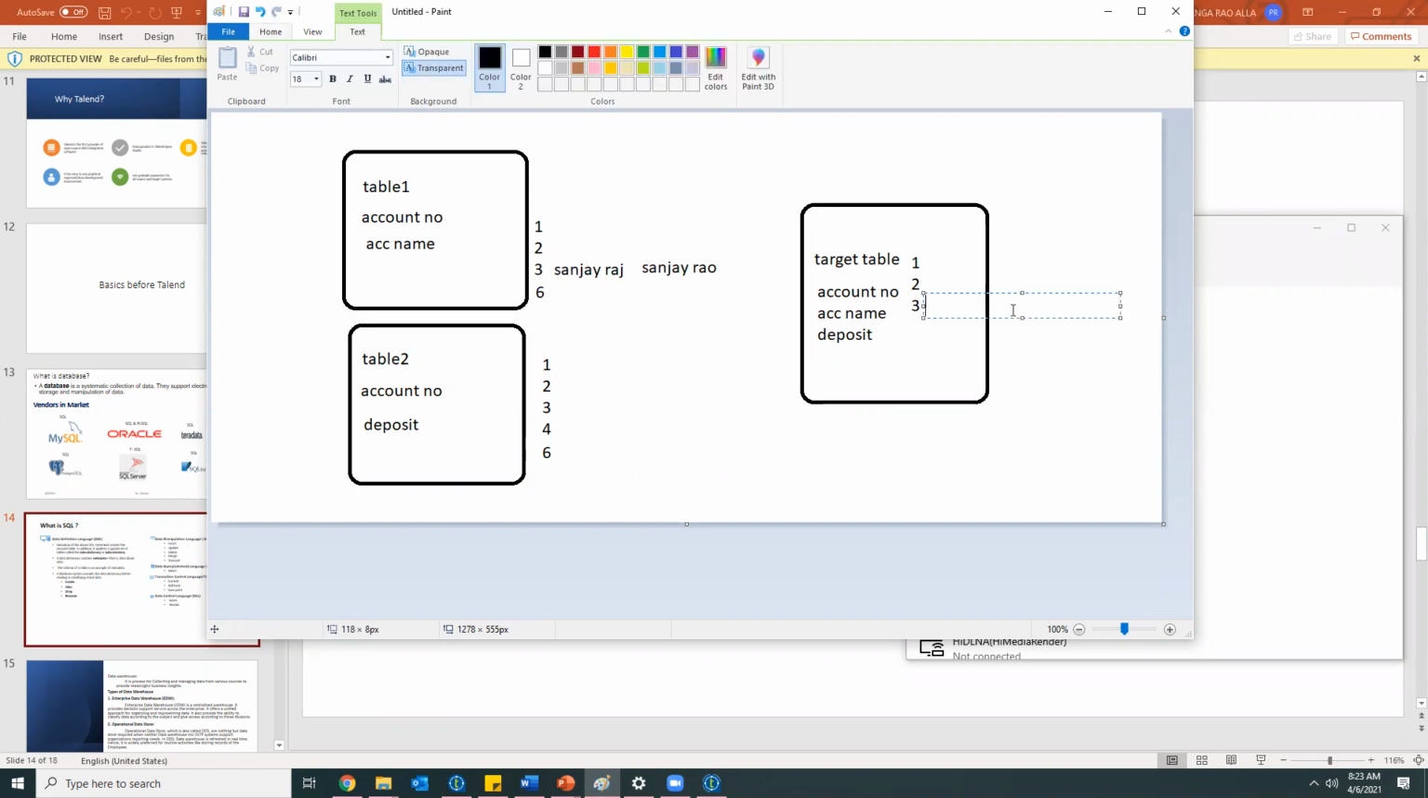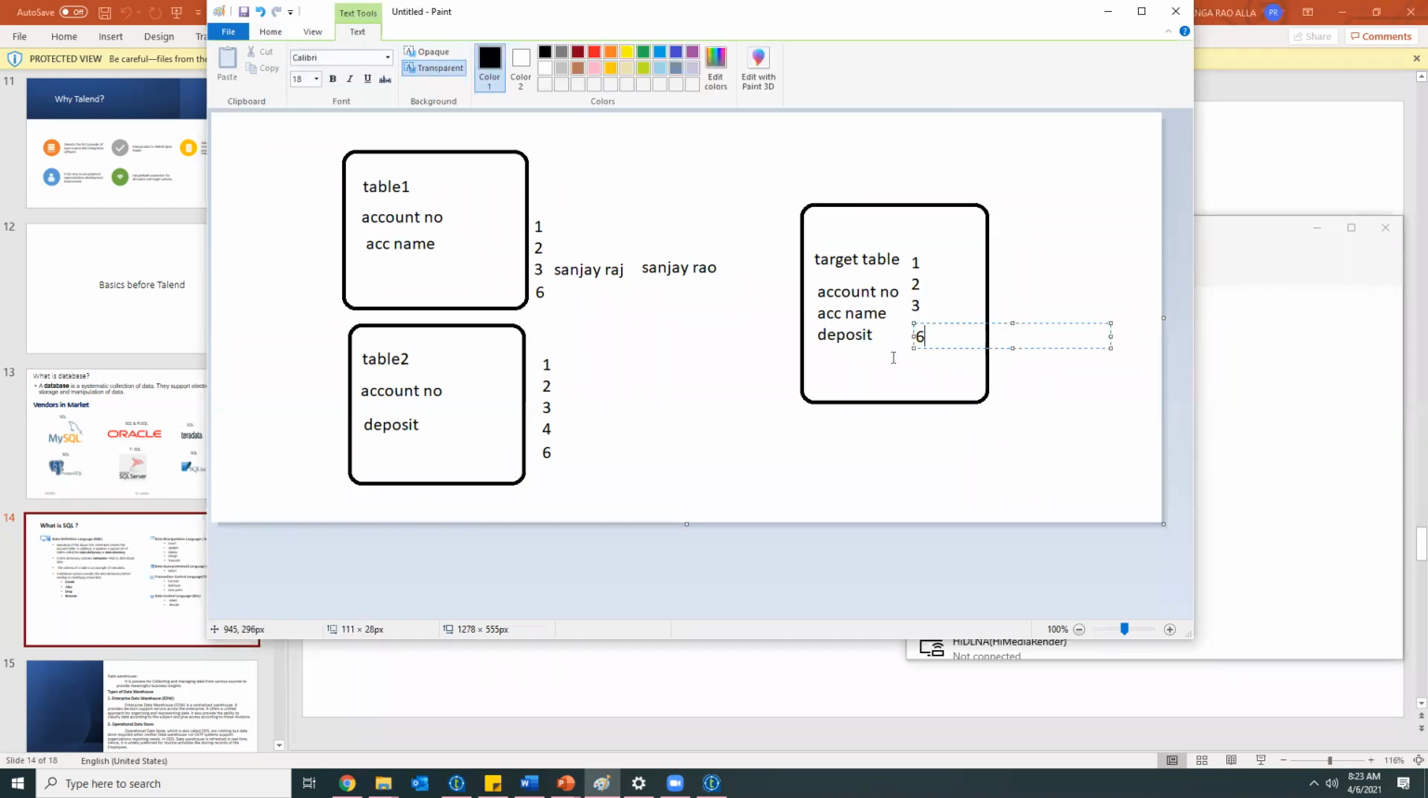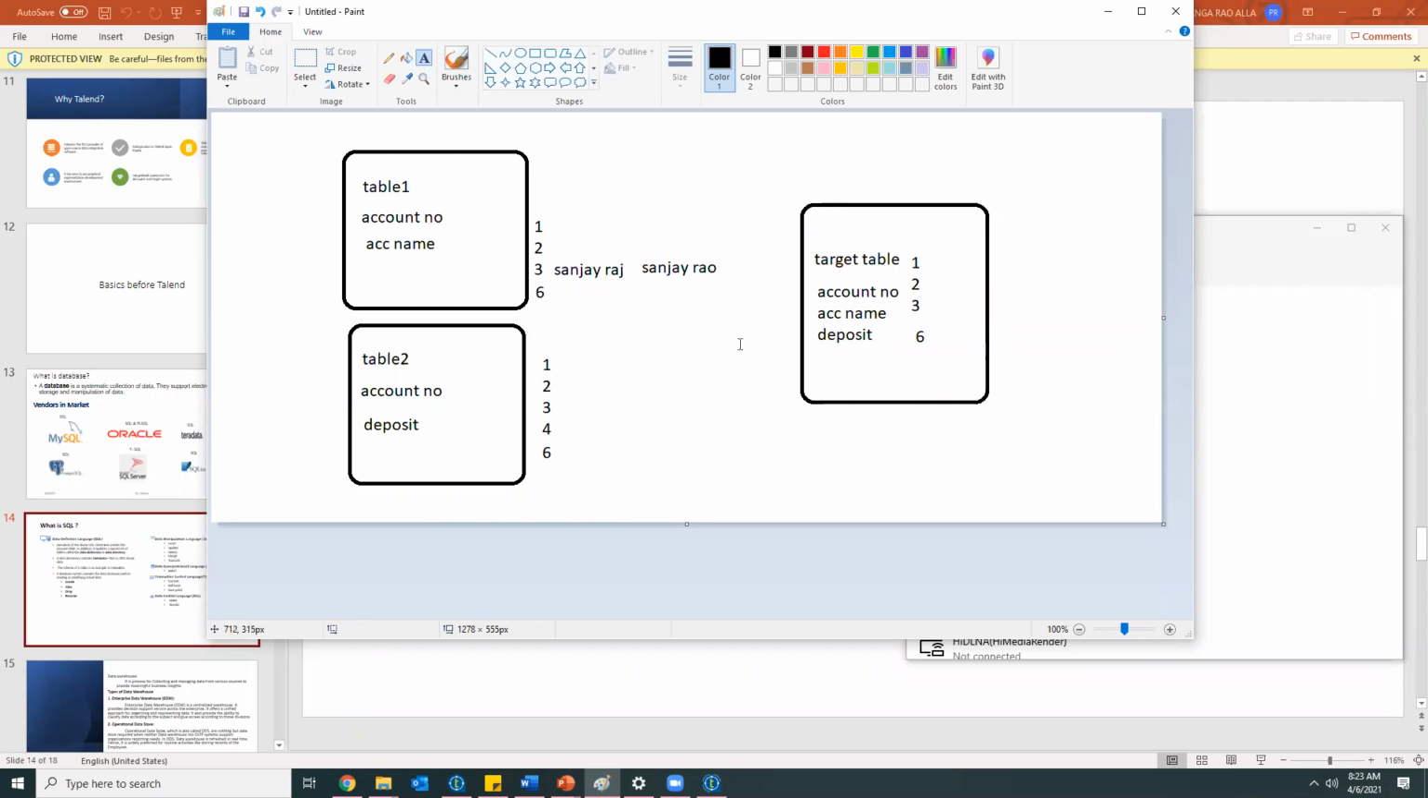It should not have Sanjay Raj. So based on the account number, it will go and update the Sanjay Raj name here. That is the third record, and we will be getting one more record, that is 6. In these places the merge will be helpful.